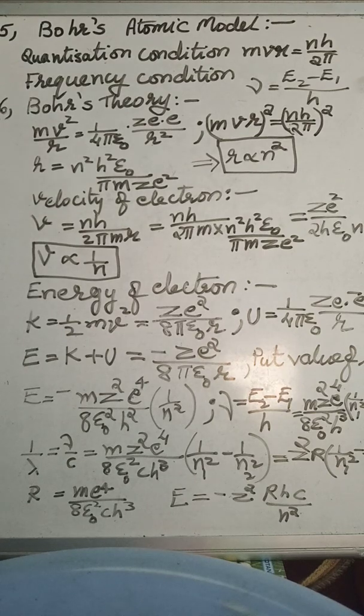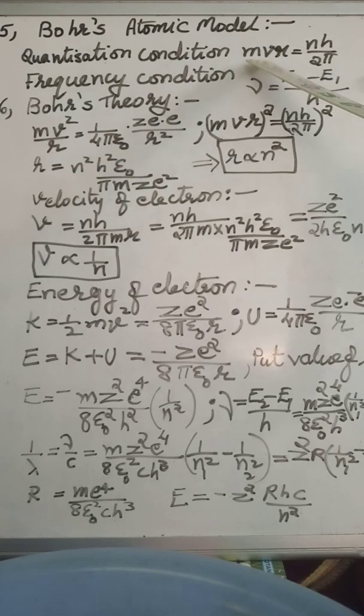Next one is Planck's quantum theory, according to which we get the equation E is equal to h nu. Energy is equal to Planck's constant into frequency. E is equal to h nu. Now we have to learn two conditions. First condition is, according to Bohr, electron cannot remain in any of the orbits. Electrons can remain in an orbit according to their angular momentum.